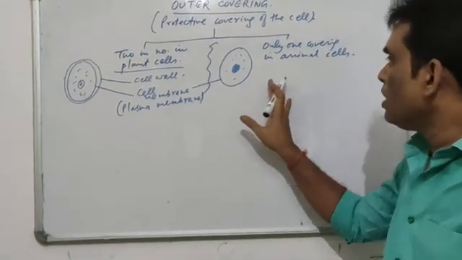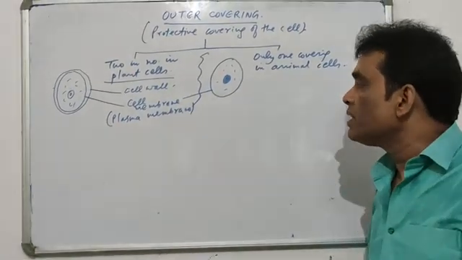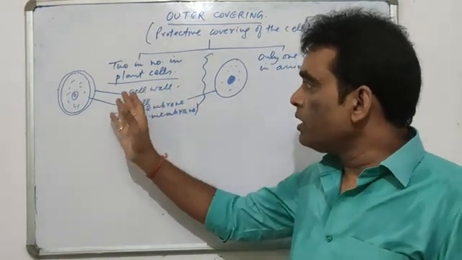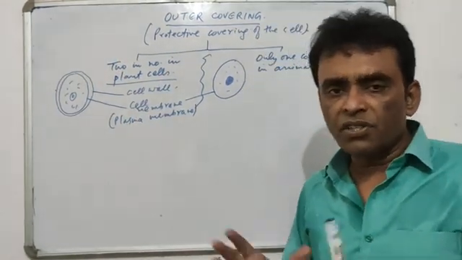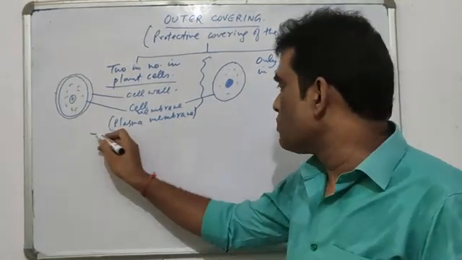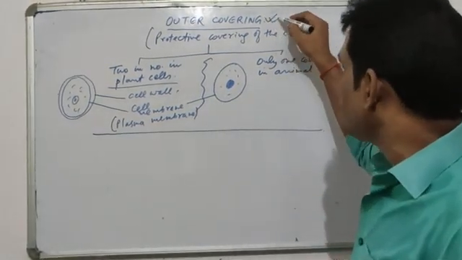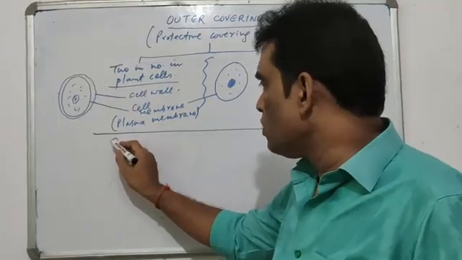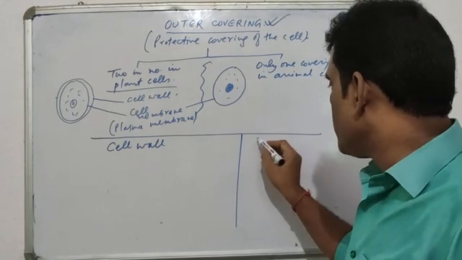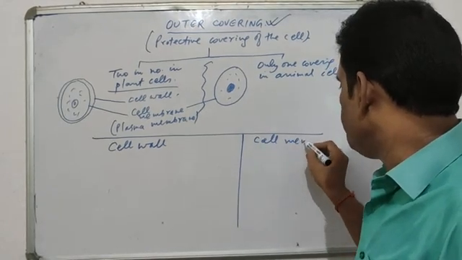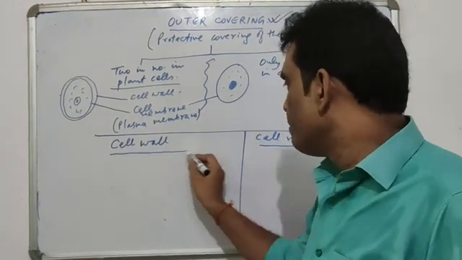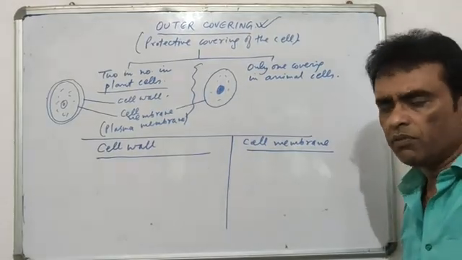So there is only one plasma membrane or cell membrane present in the animal cell, which is there also in the plant cell. But apart from that, it has an external covering, an extra covering, that is called the cell wall. So when we talk about the outer covering of a cell, there are two. The first one is the cell wall, and the second is the cell membrane. They have basic differences between them that we will see.